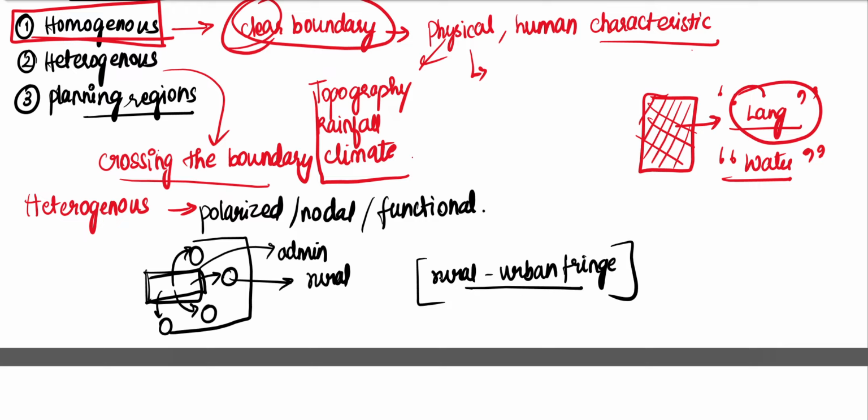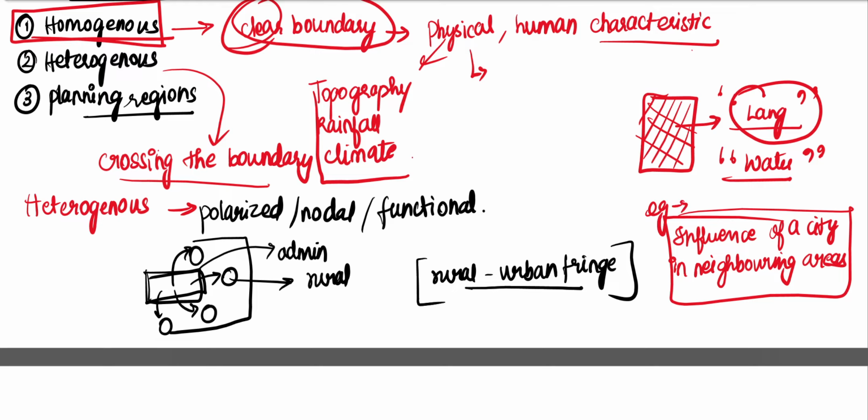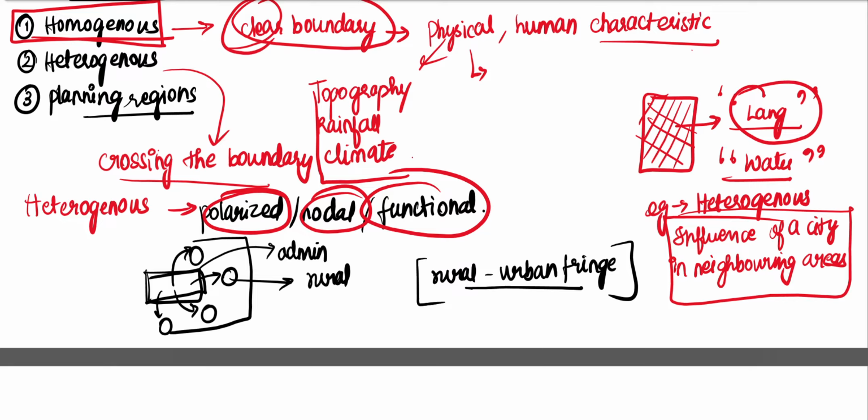This rural urban fringe has the characteristics of a city, right? So the influence of the city in its neighboring area is the example for this. What is the example? This is the example for heterogeneous. Crossing the boundary. The function is crossing the boundary. It is also known as polarized, nodal, or functional, right?